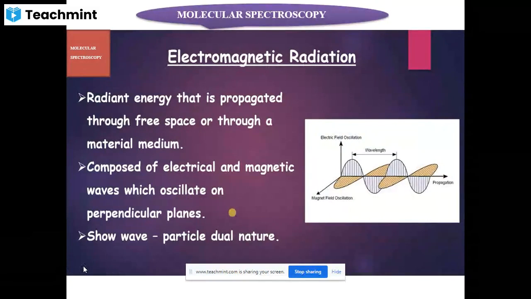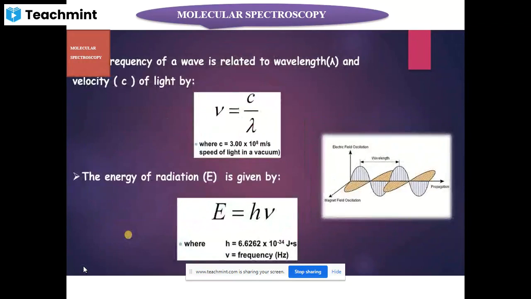Another important property of electromagnetic radiation is that it shows dual nature. That is, it exhibits both wave-like properties as well as particle-like properties. An electromagnetic radiation is characterized by its frequency, wavelength, energy, etc.